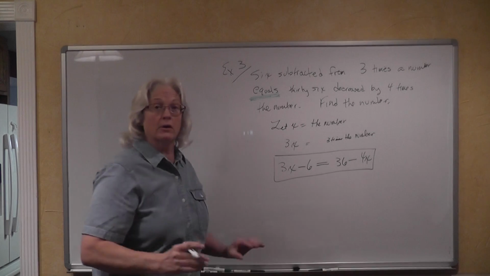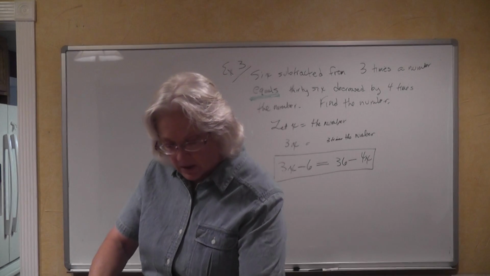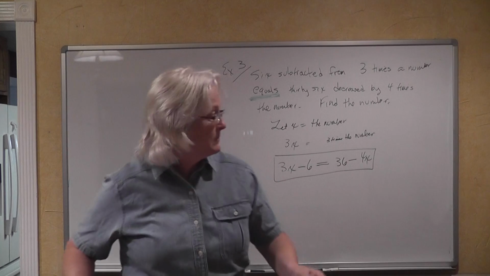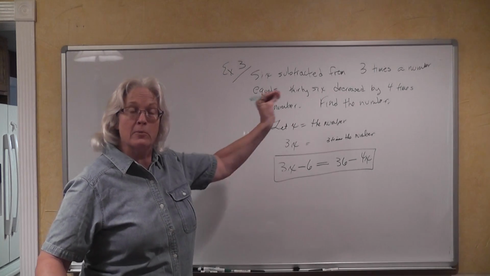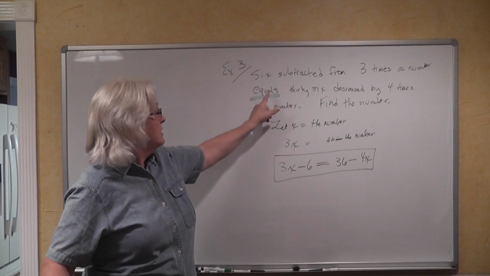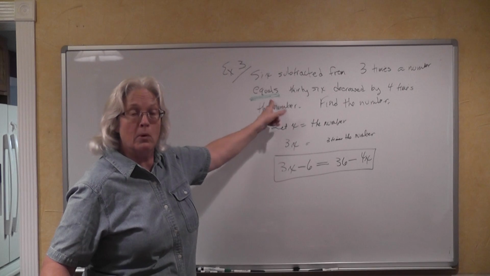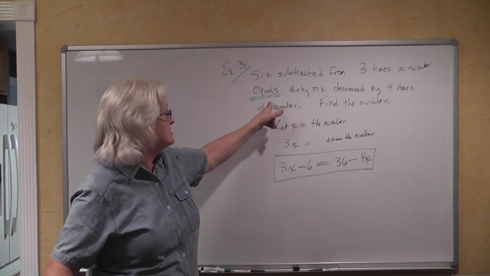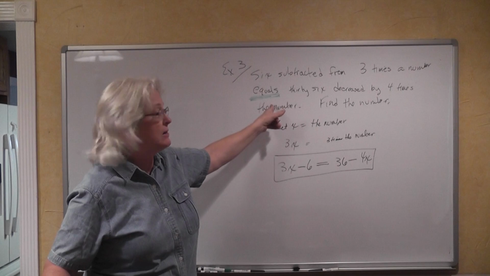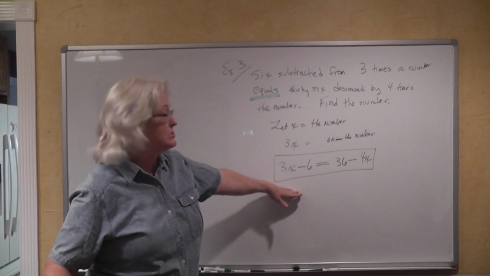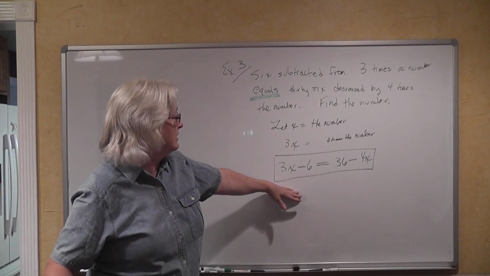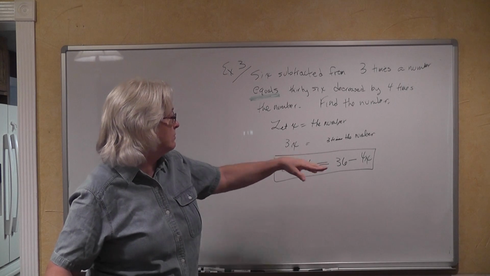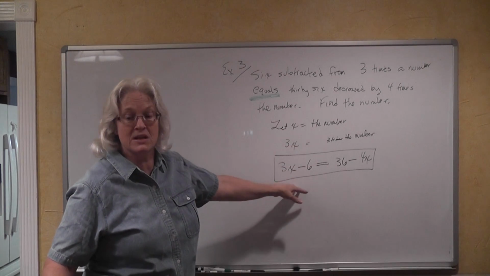This one is longer. It has a lot more going on in it than what we have done before, but you still take it apart one piece at a time. You figure out where the dividing point is in your English sentence by looking for that equals. This is all they want you to do. They don't want you to solve it. They don't want you to say that 7x is equal to 42, so x is equal to 6.